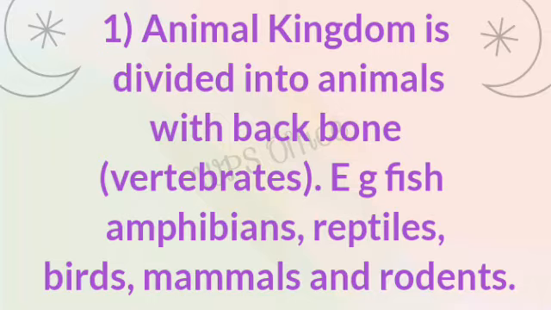The animal kingdom is divided into animals with backbone, which are known as vertebrate animals. So animals with bones are known as vertebrate animals.